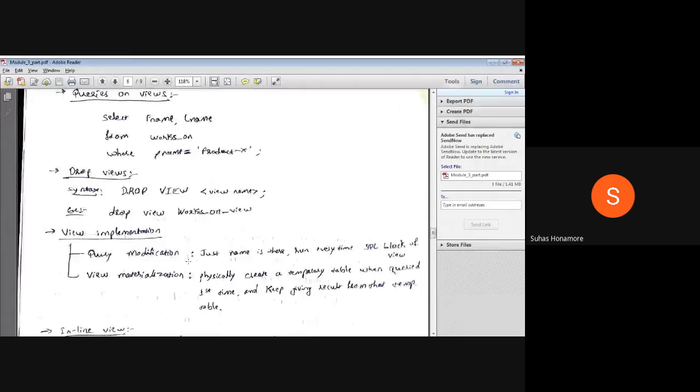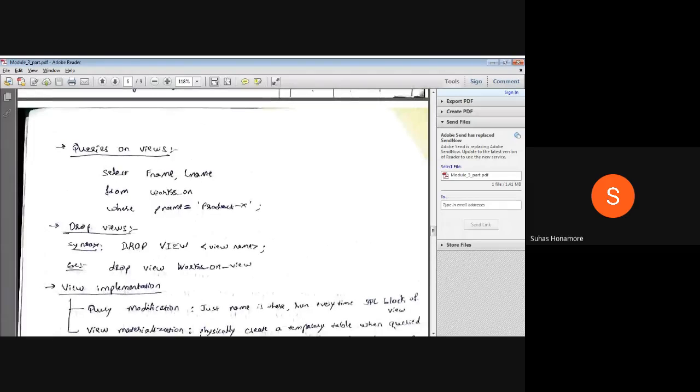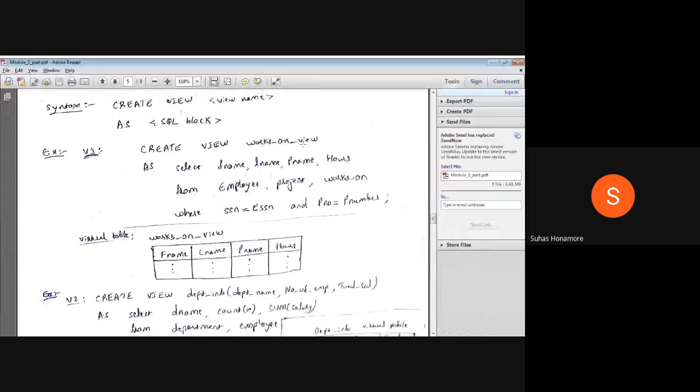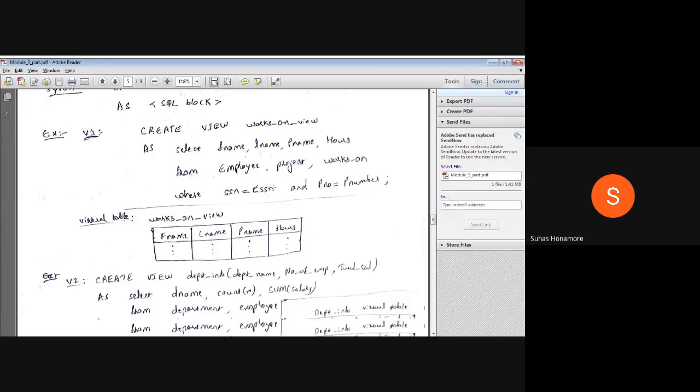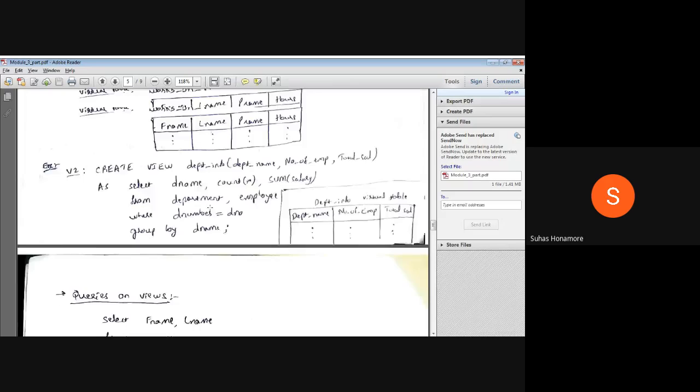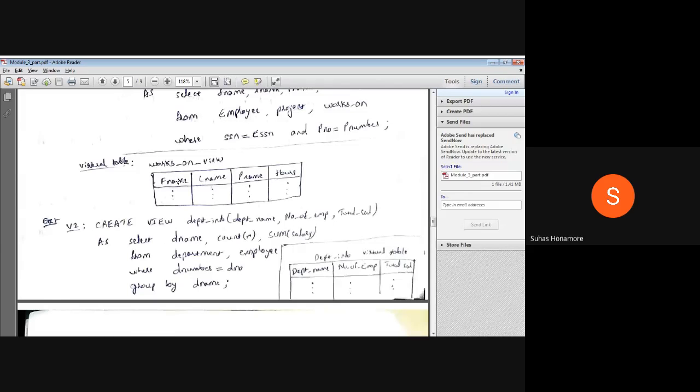Now, how do we query the view? Whatever works-on view we created, we access it with a select of first name and last name. We had 4 things inside this view: first name, last name, p name, and hours.